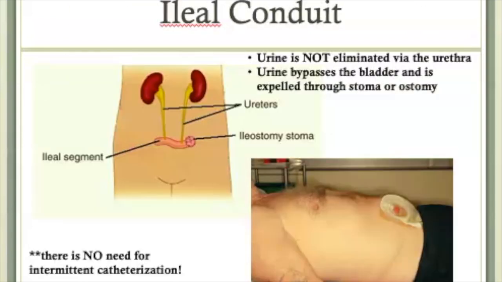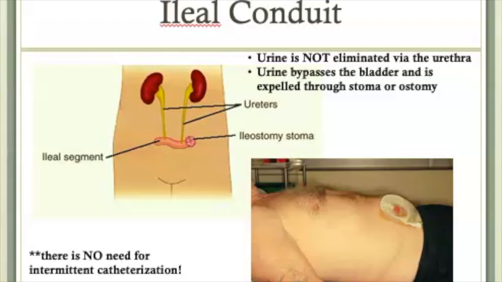This is an image of an ileal conduit. The surgeon removes a small, roughly 1 to 2 inch long piece of the small bowel. The surgeon cuts the section out of the small bowel and then sutures the two ends of the bowel together. This is called anastomosis. It is as if the piece was never removed and the bowel is again continuous.